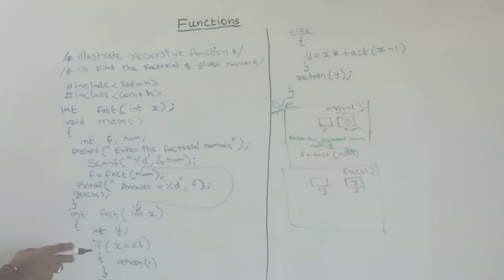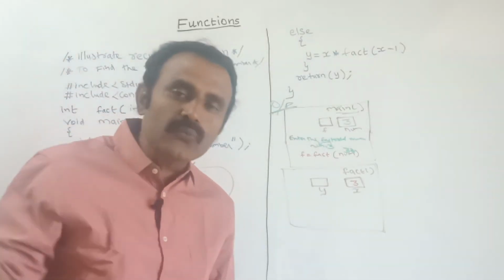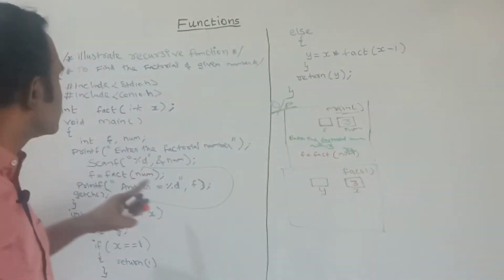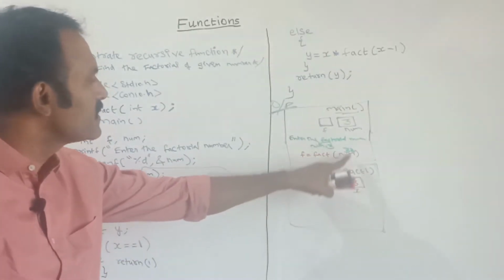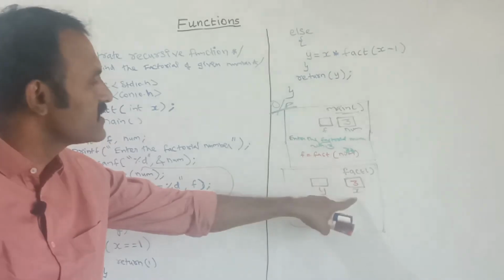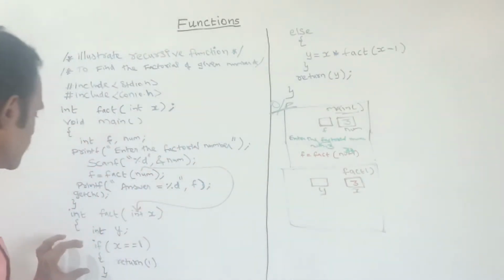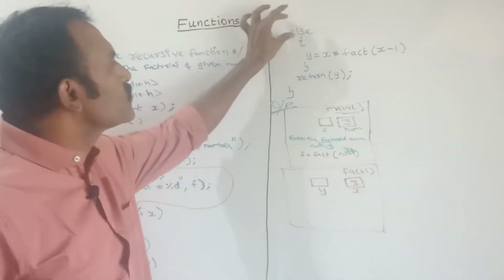Here I am checking the condition. If x is equal to 1, I am telling it to return the value 1 to where the function was called. Here, what is the value of x? x is equal to 3, because I have copied the num value to x. So x is not equal to 1. If it were 1, this would work. Since this condition is not satisfied, because the x value is 3, it goes to the else part.